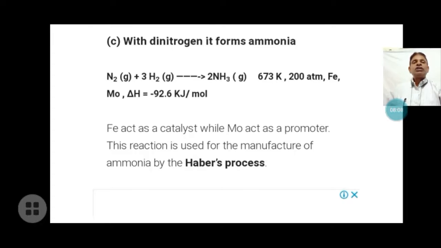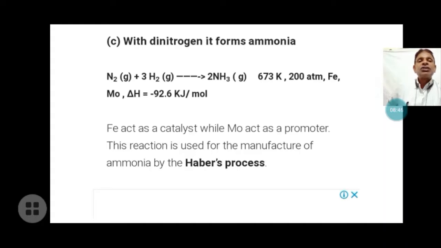Now, hydrogen reacts with dinitrogen to form ammonia, a very important process for the production of ammonia. Ammonia is a very important compound, used for the production of various types of fertilizer. This process is called the Haber process. Nitrogen gas and hydrogen gas are taken, 3 molecules of hydrogen to 1 molecule of nitrogen. Ammonia is formed at 673 Kelvin and 200 atmospheres, and iron and molybdenum are used as catalyst.